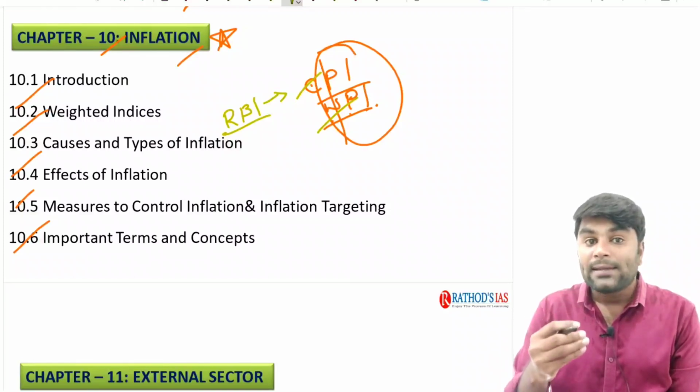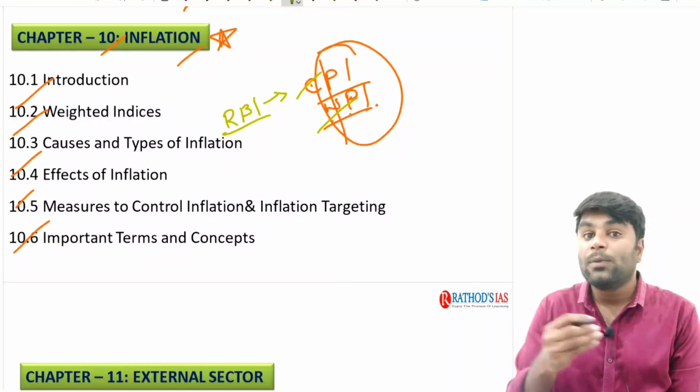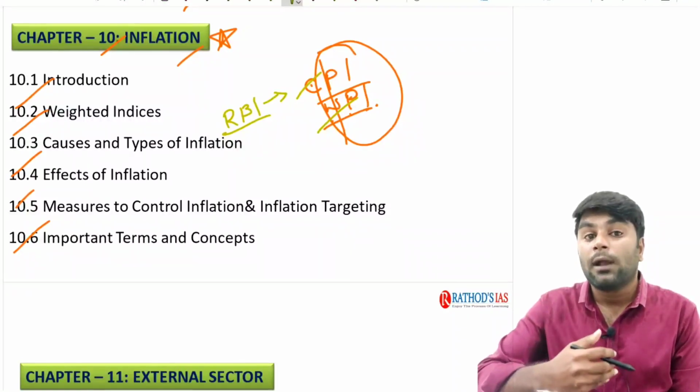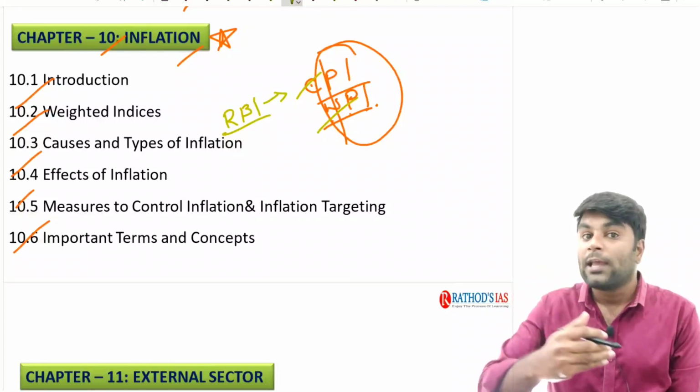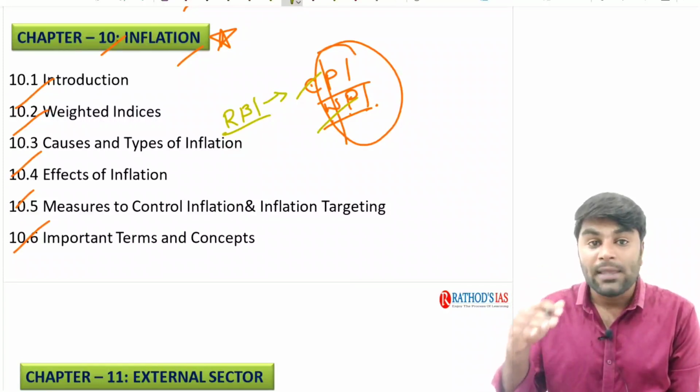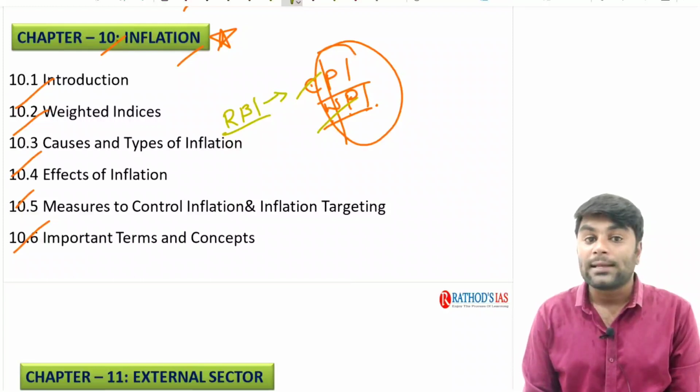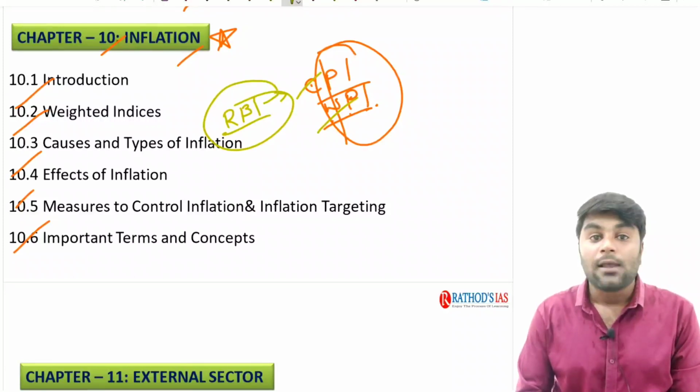Now who decides that inflation rate should be stable so that growth in the country continues as well as prices in the economy remain stable? We are going to clearly discuss all those concepts, right?